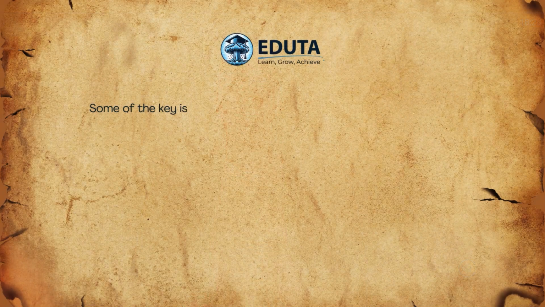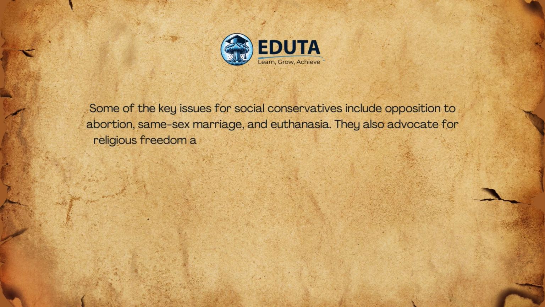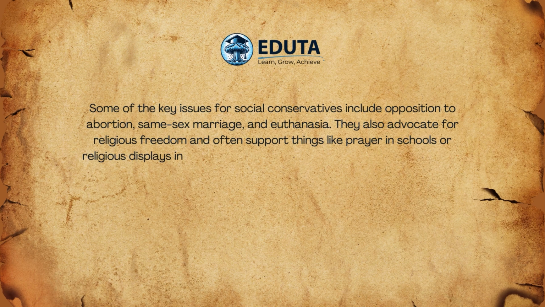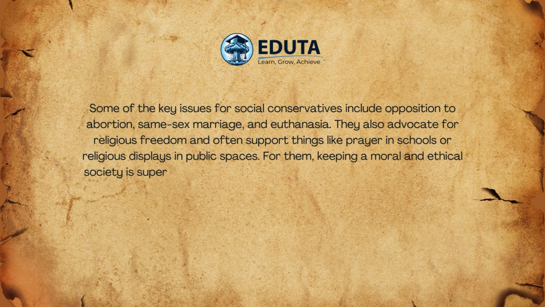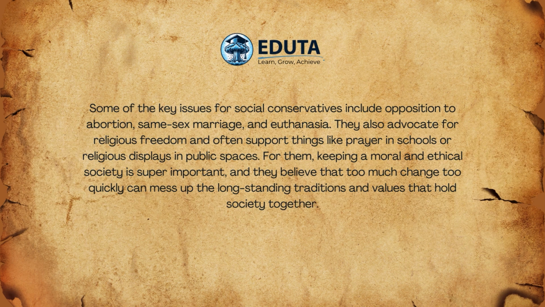Some of the key issues for social conservatives include opposition to abortion, same-sex marriage, and euthanasia. They also advocate for religious freedom and often support things like prayer in schools or religious displays in public spaces. For them, keeping a moral and ethical society is super important, and they believe that too much change too quickly can mess up the long-standing traditions and values that hold society together.